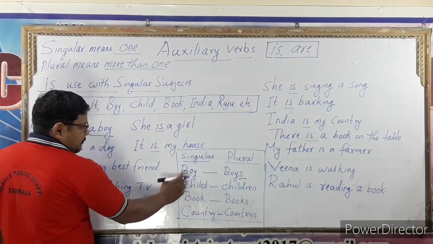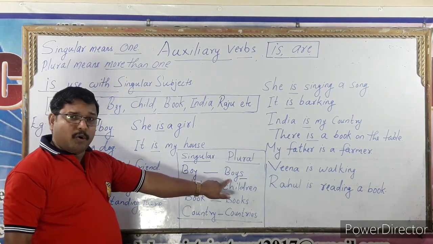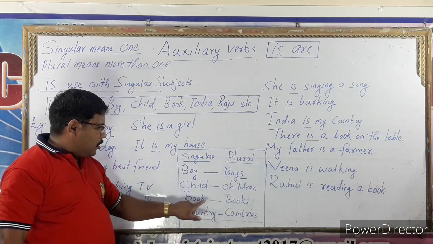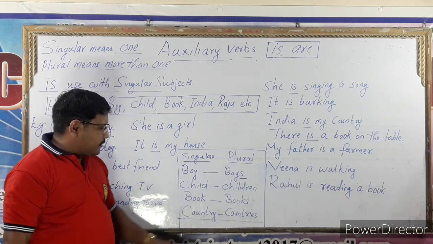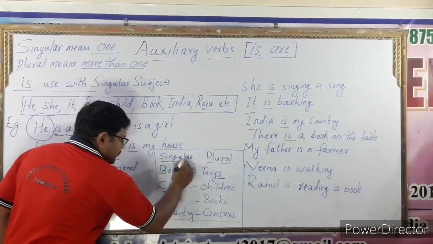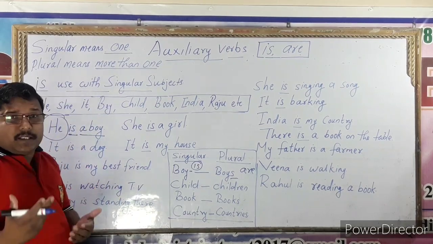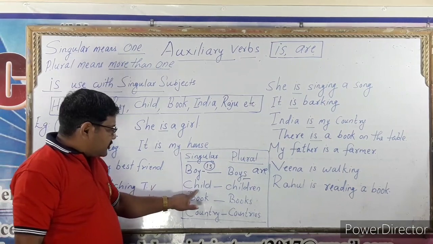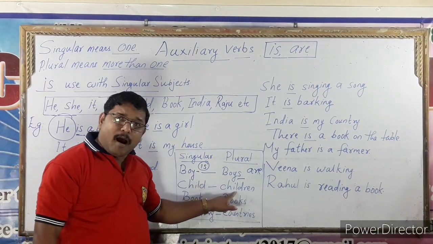See, boy. This boy is a singular noun and it turns into boys. Child, children. Book, books. Country, countries. So, boy is used with is, and boys with are. Boy is coming, boys are coming. Child is sleeping, children are sleeping.